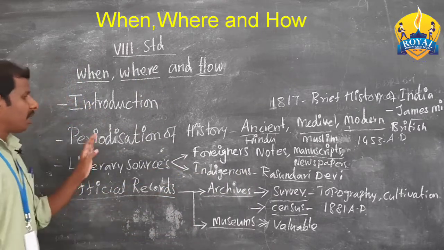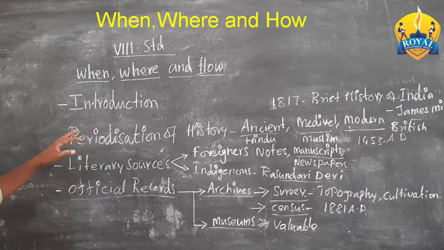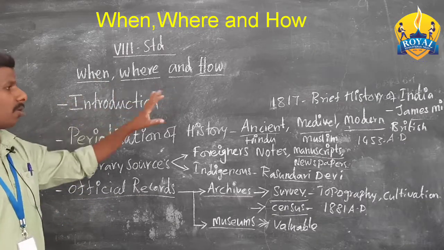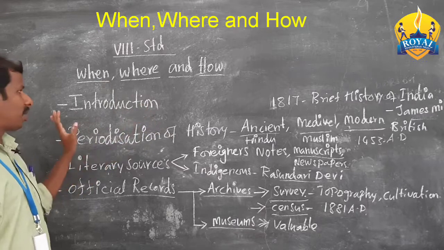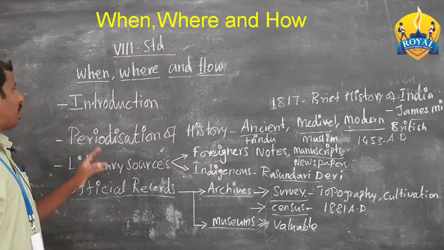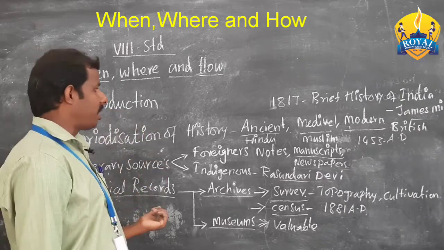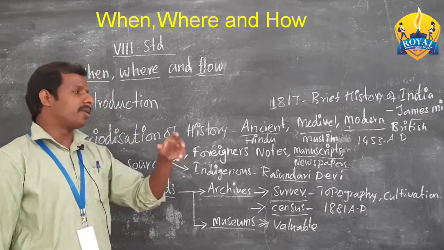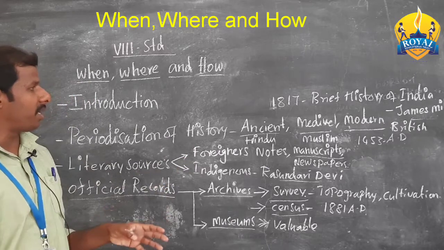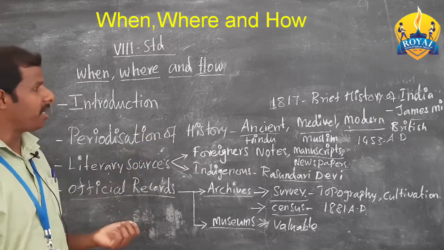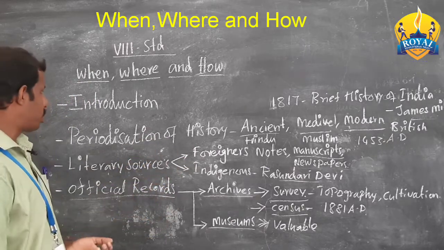Okay, so in this lesson I hope you understood the when, where and how. Overall this period is called the colonial period. How did we become a colonial country? The British came to India as traders, and understanding the condition of Indians, they controlled the Indians and became rulers.